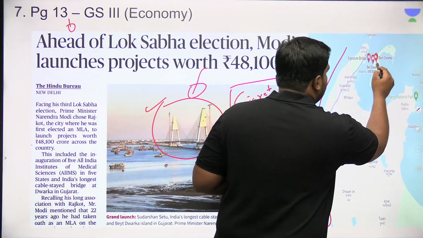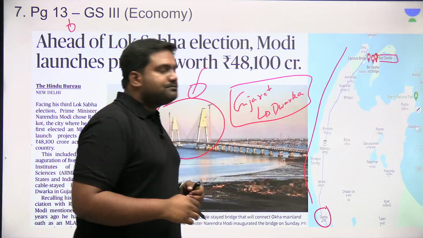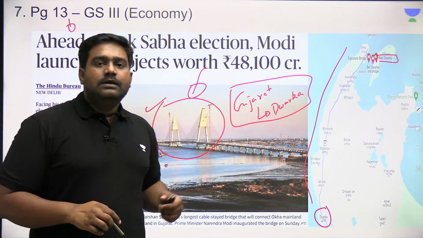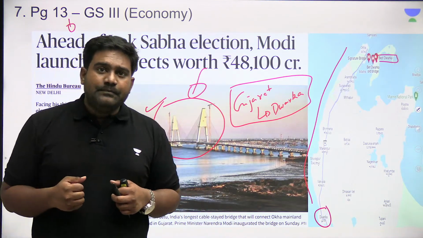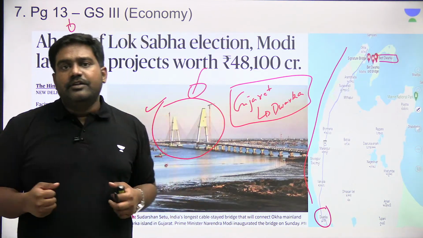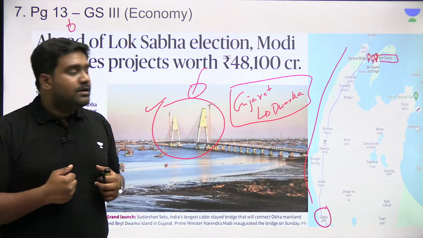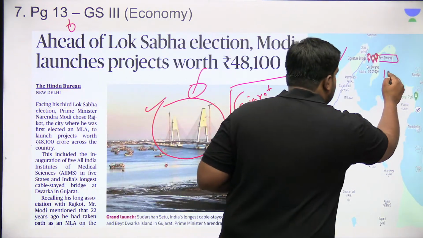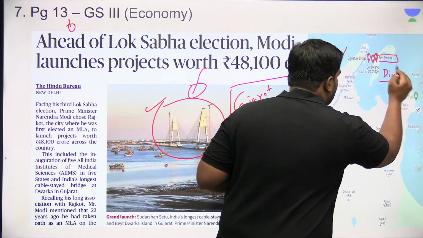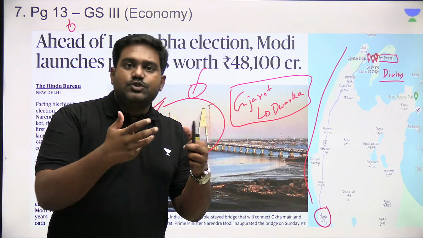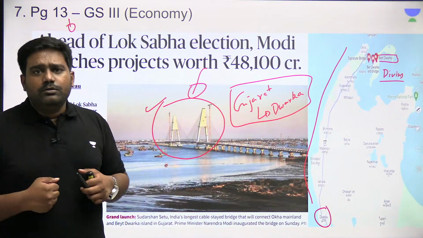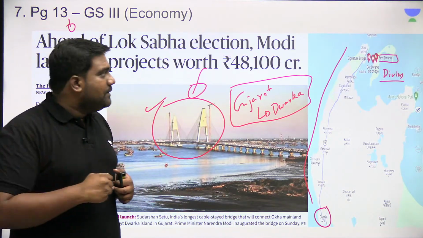Over here you have an island called Bet Dwarka, which is also believed to be the site closer to the ancient city of Dwarka, mentioned in Hindu literature and in Hindu mythology. Right? The Prime Minister even went diving. I'm sure all of you would have seen those images as well, where he offered his prayers to Lord Krishna and paid tribute to the submerged city of Dwarka.